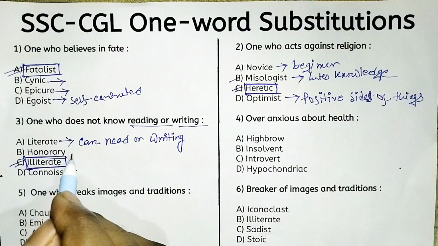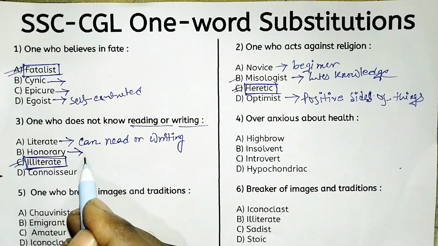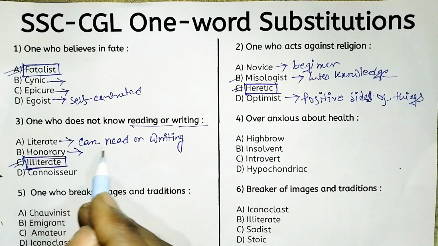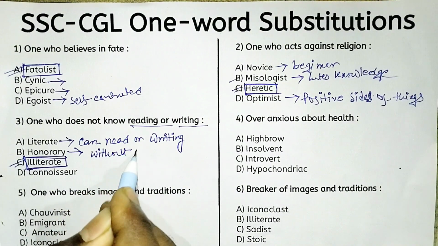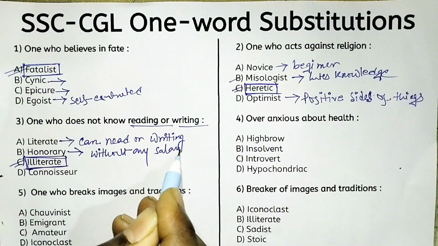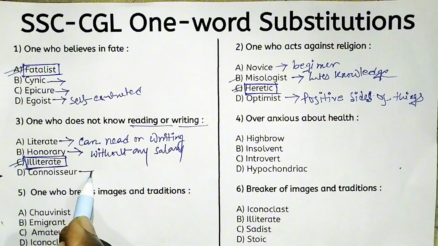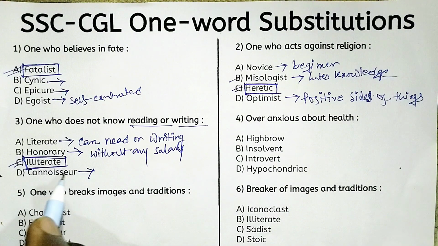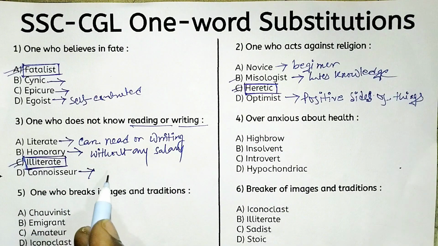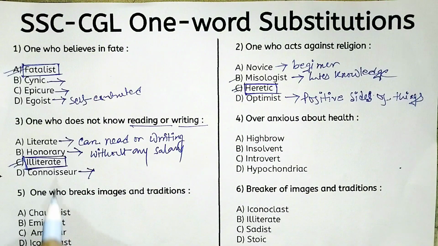And honorary, so honorary means one who holds a post without any salary. Okay, so without any salary, that is called honorary. And connoisseur, so connoisseur means a person with great knowledge or taste, especially in food. Okay, food, art, etc. That is connoisseur.